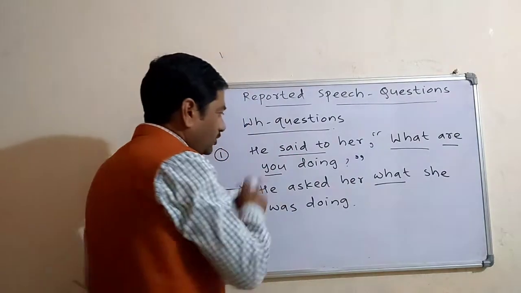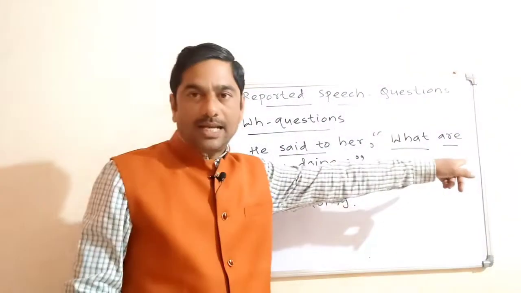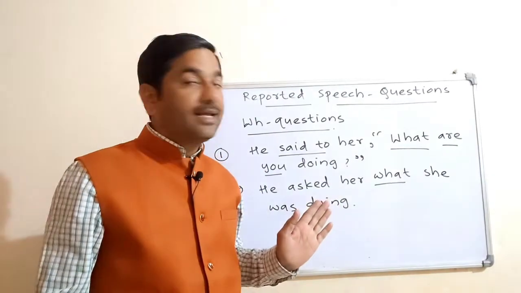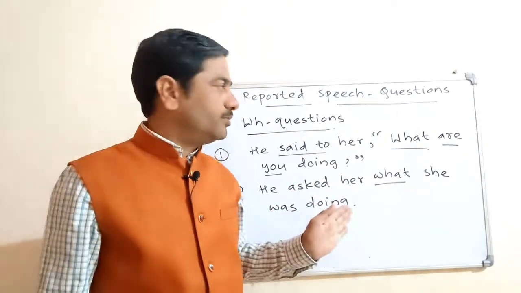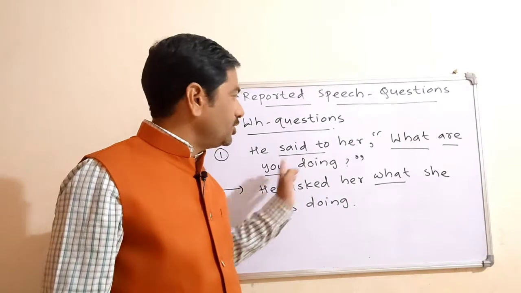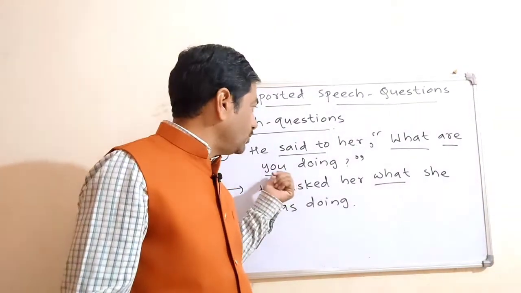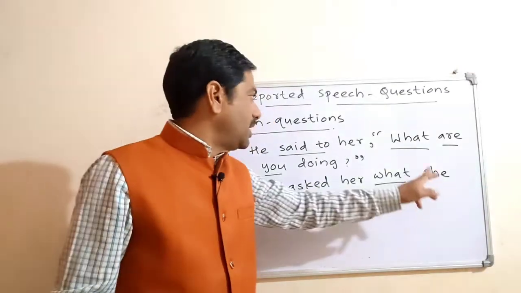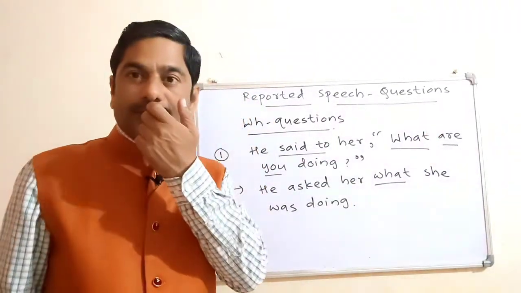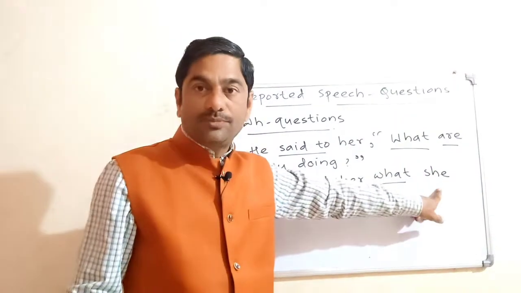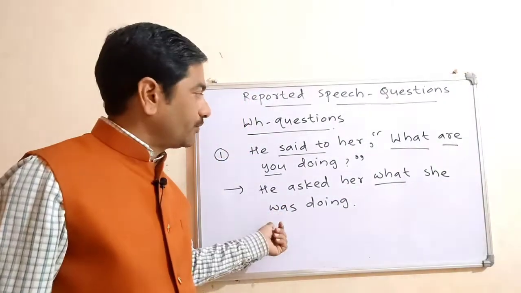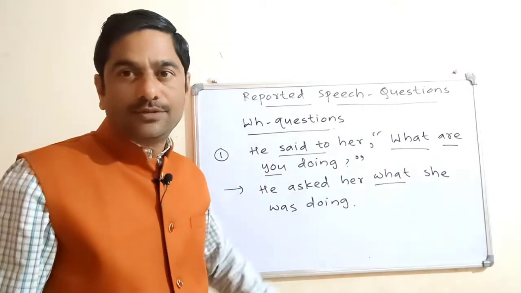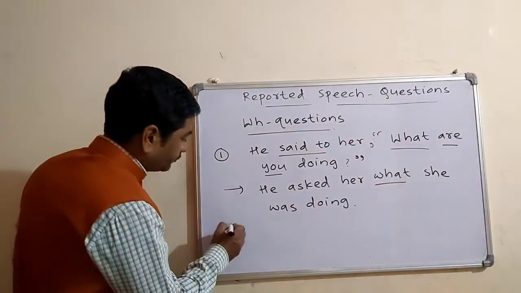So we will change the order here. You will take this you first and then are later, and you will make the necessary change in pronoun and auxiliary verb. So this you will change into she. Why? Because this you is for her. That's why it will change into she. And the past tense of are is were, but as the subject is she, you have to make use of was. So he asked her what she was doing, and then full stop at the end of the answer.